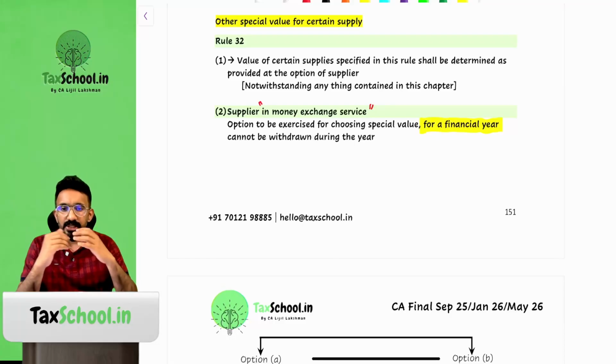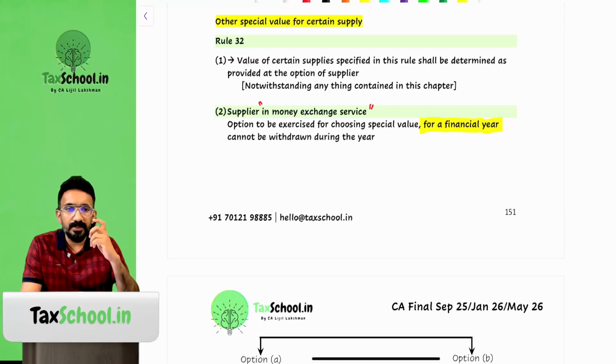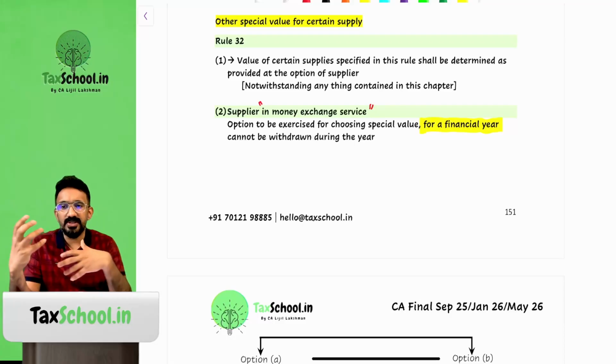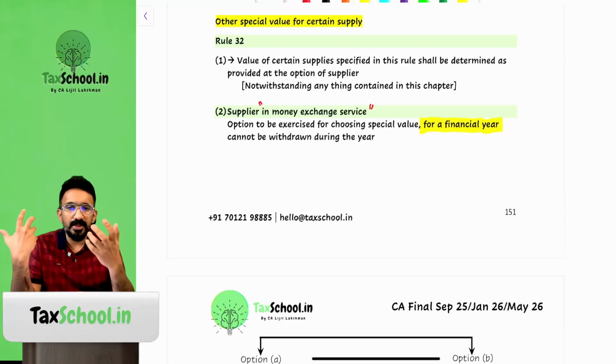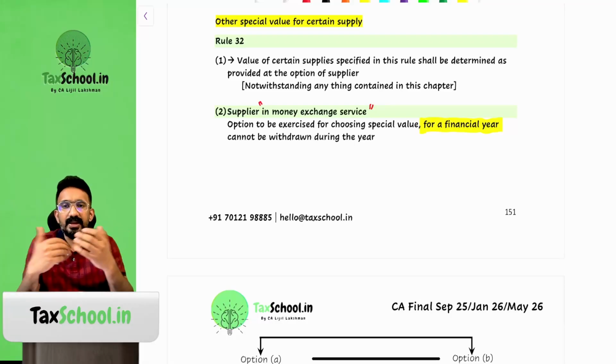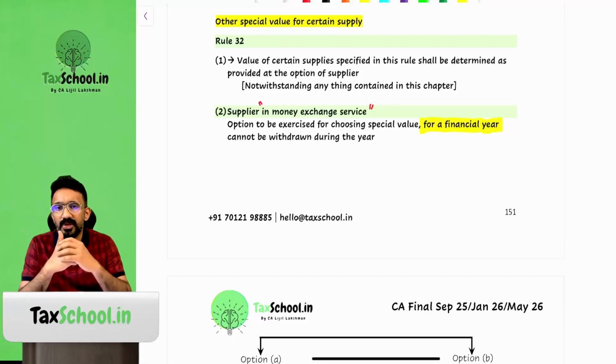How do I compute the value? One method is that each time when I'm exchanging the currency, I have to look at what is the price at which I bought this currency primarily, right? Then I would collect a GST on top of it. The problem that we have in terms of this method of valuation that I've just suggested, sometimes I don't know what was the exact amount of purchase price that I had, because I would generally know what is the average price at which I would have purchased dollars, because one-on-one connection between the dollar I sell, dollar I purchase might not be very easily possible. So the government said that you can either go for a special valuation.